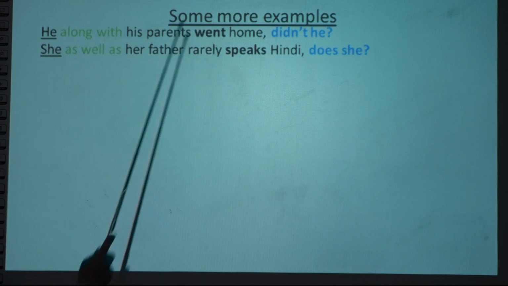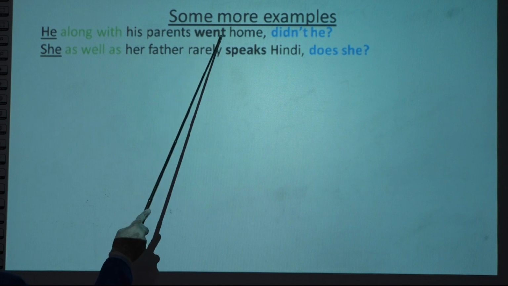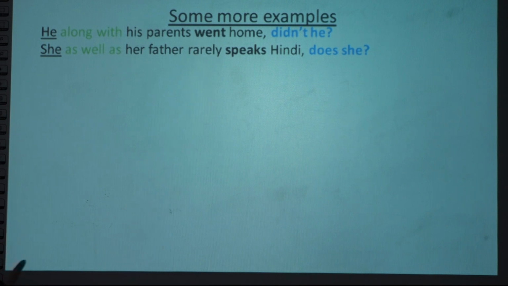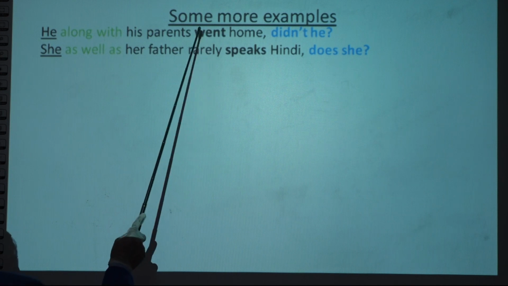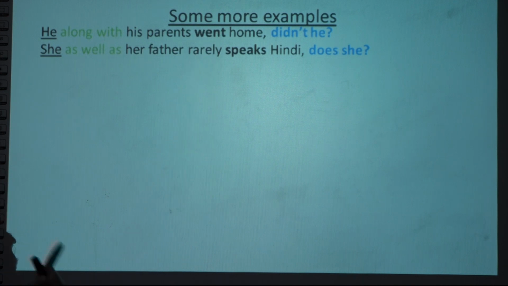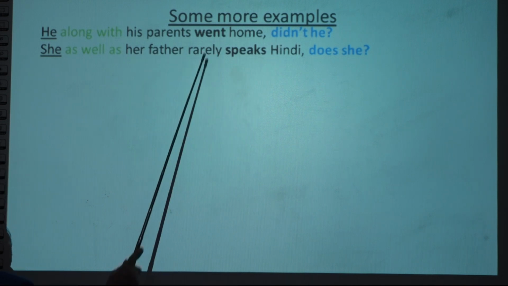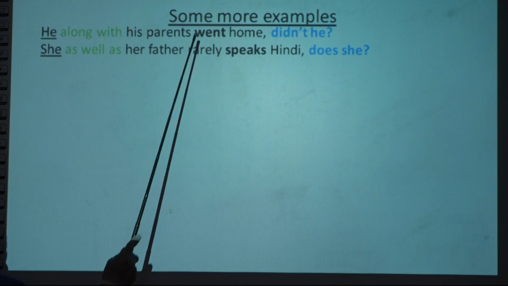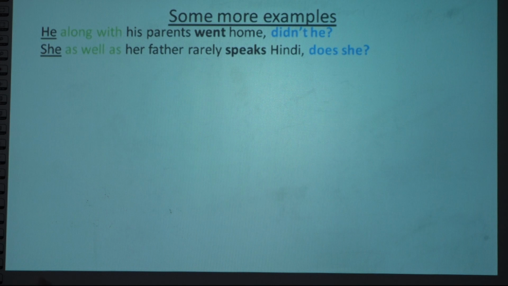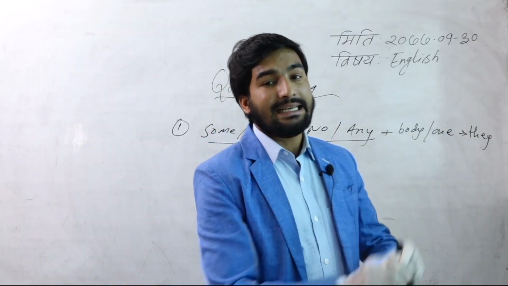The verb is went, there is no auxiliary verb. No auxiliary verb means we have to find the auxiliary verb from the main verb. The main verb is went. Went means go, went, gone. Went means verb 2. Verb 2 means we use the auxiliary verb did, right? Remember 3 things we have to consider. Number 1, whether the statement is affirmative or negative. Second, whether there is an auxiliary verb or not. If not, we have to find the auxiliary verb from the main verb. Third, we have to think about the pronoun used, that is in the list of the tag.